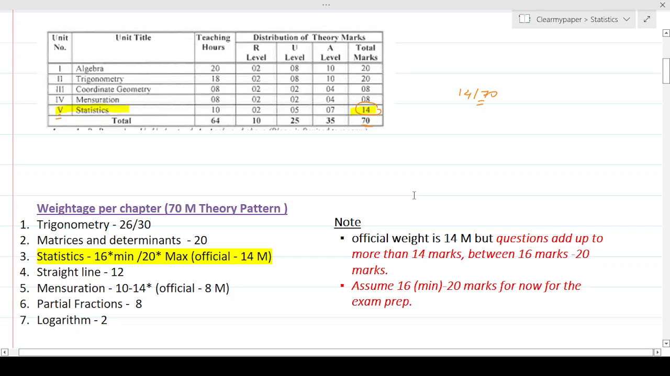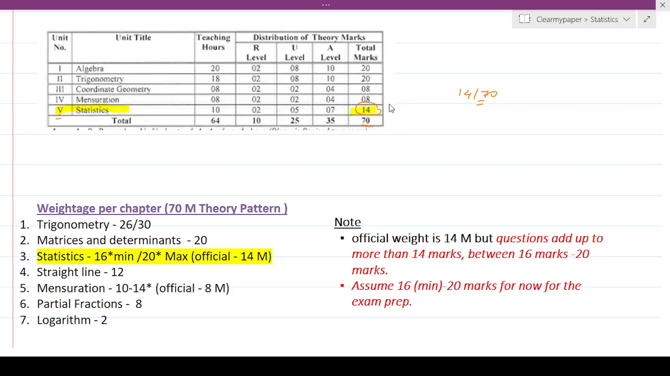And what I see is the actual weightage for each of the papers was never 14 in that sense. It was more than that. So the minimum weightage or the minimum questions that will appear from this topic in any of the papers would be 16. Over here I put it 16, and for a couple of papers it has gone all the way to 20 marks. That's a surprise element. So the range is going to be 16 to 20 and not 14.